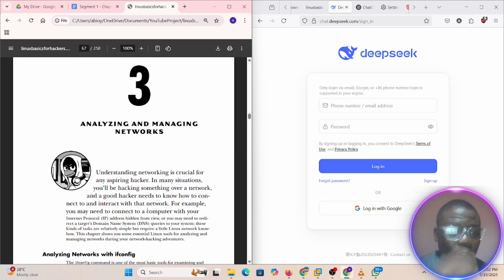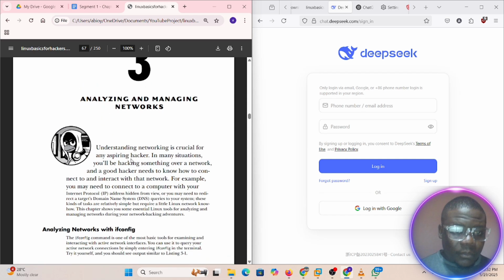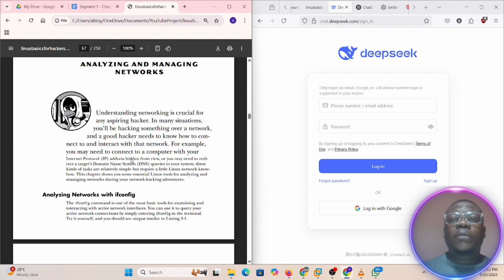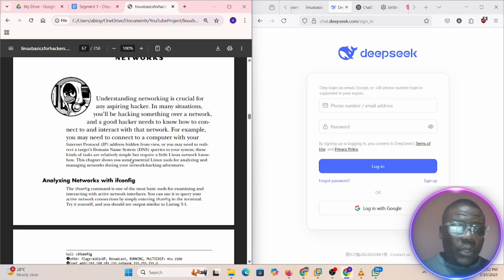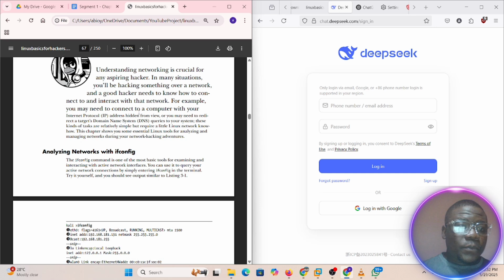So we're looking at analyzing and managing networks. For you to be a great penetration tester, a great cybersecurity expert, you need to understand networking, because network is the building block upon which every other thing is built. Understanding networking is crucial for an aspiring hacker. In many situations, you will be hacking something over the network, and a good hacker needs to know how to connect and interact with that network.